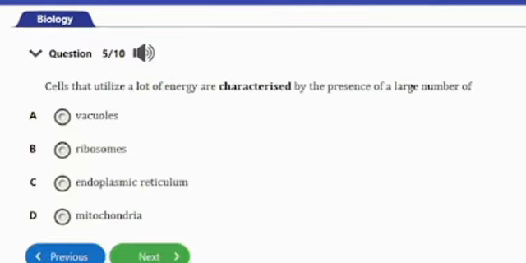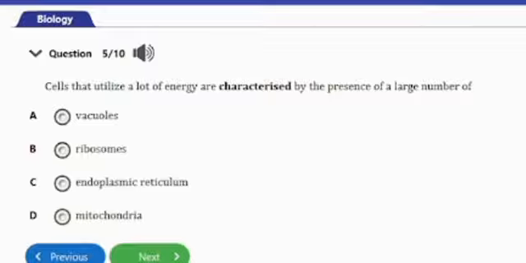Question number 5 says: cells that utilize a lot of energy are characterized by the presence of a large number of A, vacuoles, B, ribosomes, C, endoplasmic reticulum, D, mitochondria.